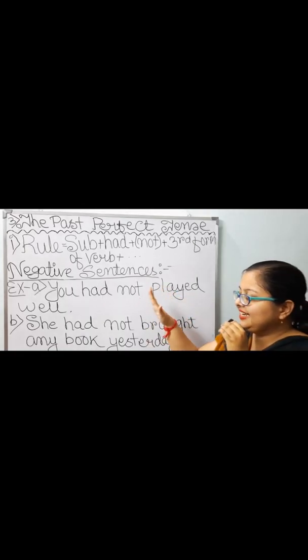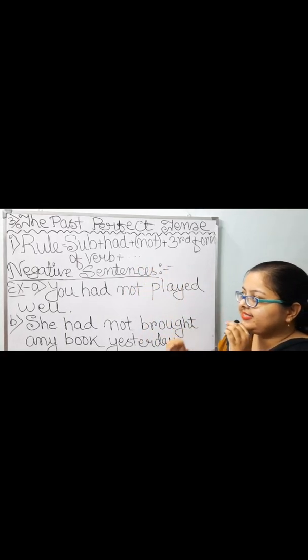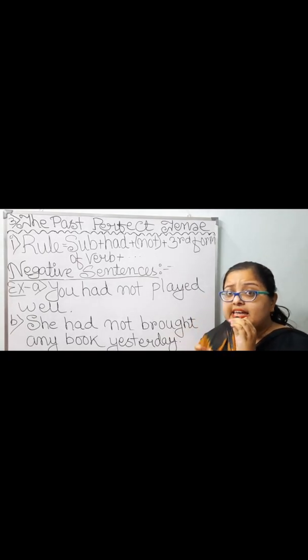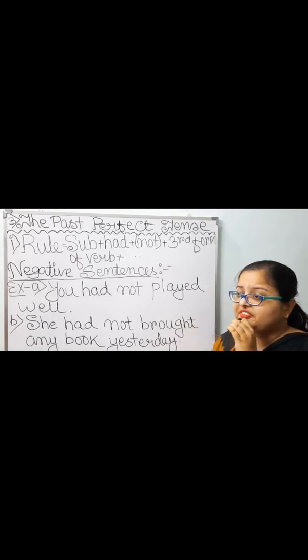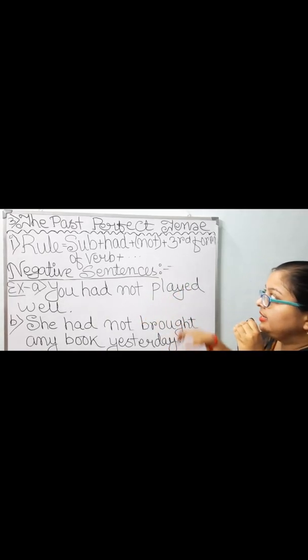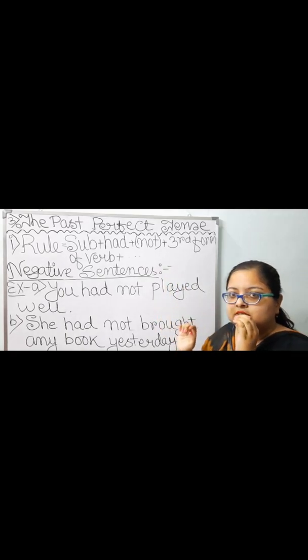Now negative sentences are getting formed with the help of this same rule, but with a little different thing that you have to apply over here, and that is the word not.